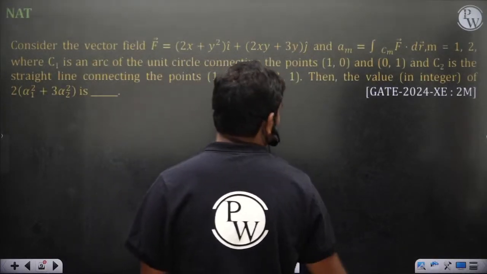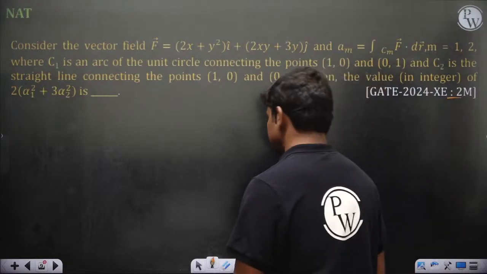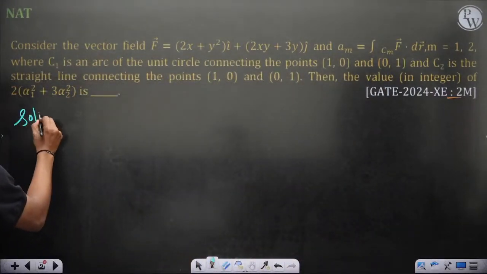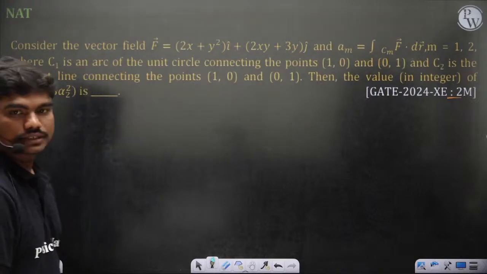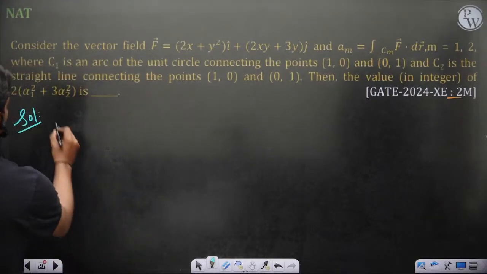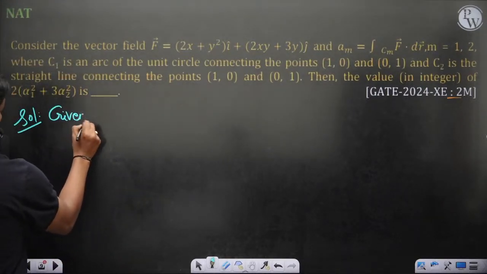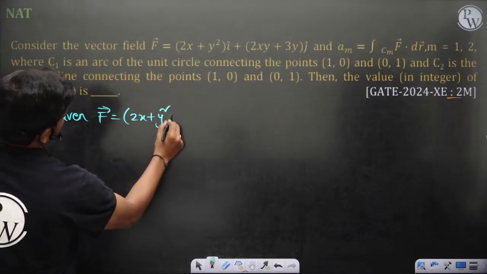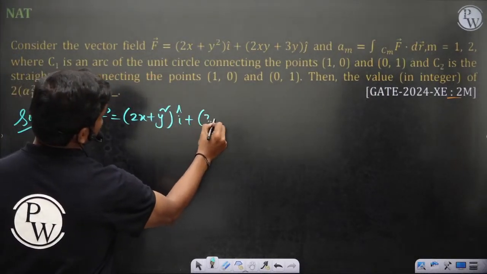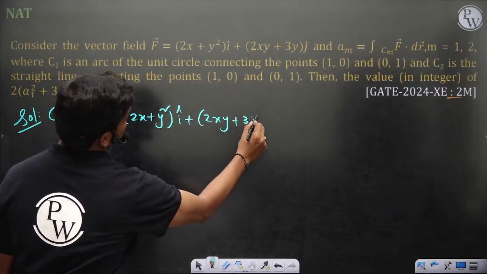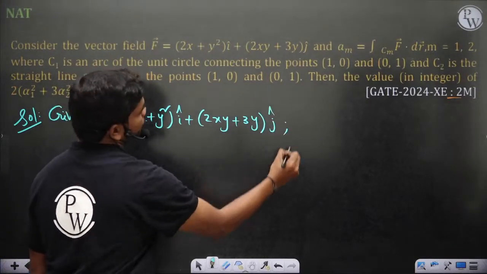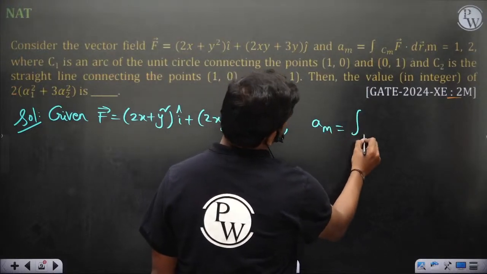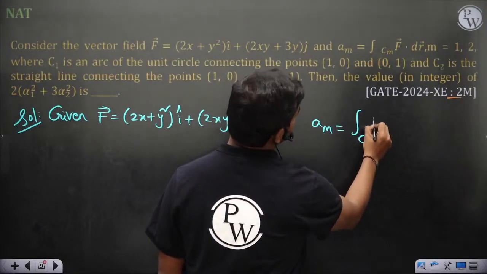So let's solve this 2024 question, which was worth 2 marks last year. Solution: consider the vector field F = (2x + y²) i cap + (2xy + 3y) j cap. So this is a 2D field, and αm is equal to the integral over the path Cm of F · dr.